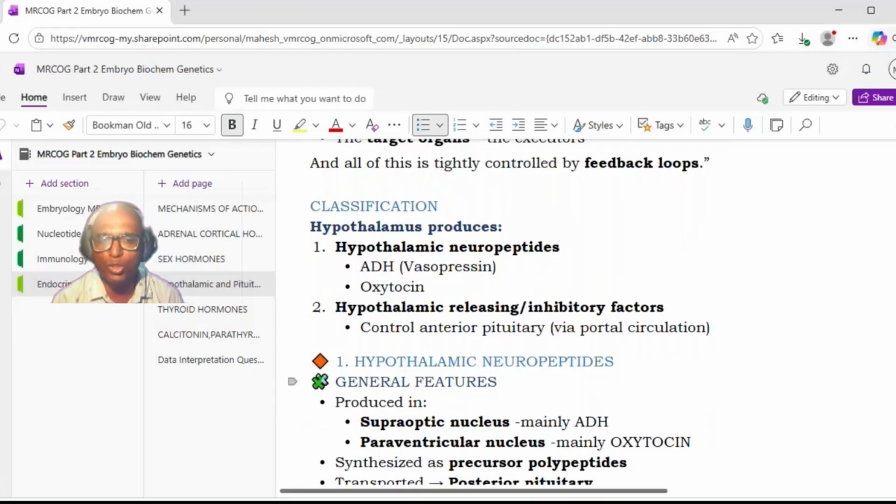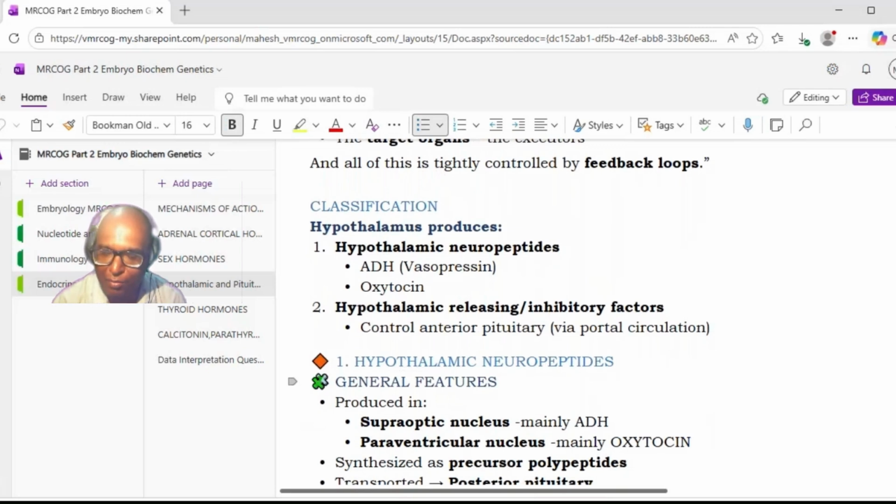These are hypothalamic neuropeptides, and there are hypothalamic releasing and inhibiting hormones. So first we will discuss the hypothalamic hormones, in which we have hypothalamic neuropeptides, that is vasopressin, ADH, and second is oxytocin. Basically, vasopressin and oxytocin are the hormones coming from the posterior pituitary. They are released from the posterior pituitary, but these are neuropeptides produced by the hypothalamus, and from there via neurons they go to the posterior pituitary where they are stored and then released. So ADH and oxytocin are the hypothalamic neuropeptides.